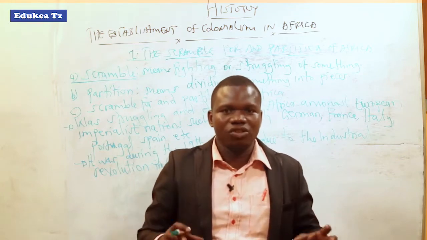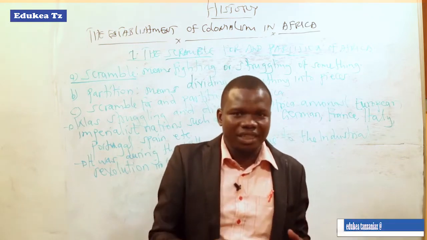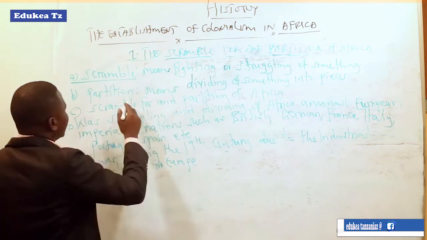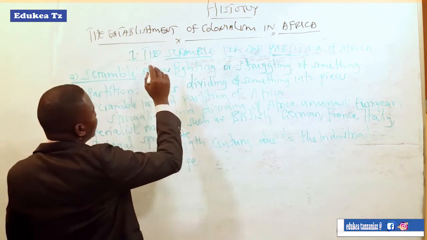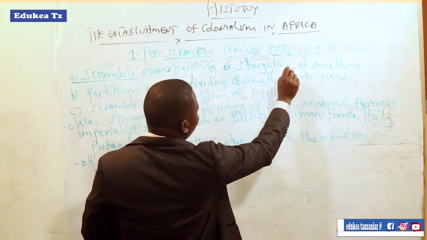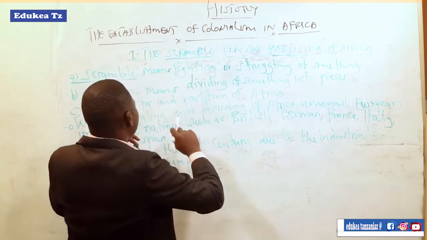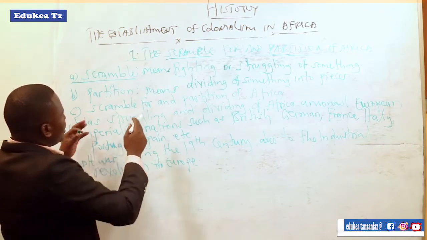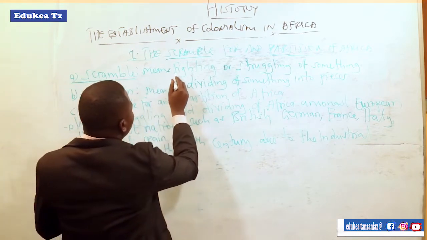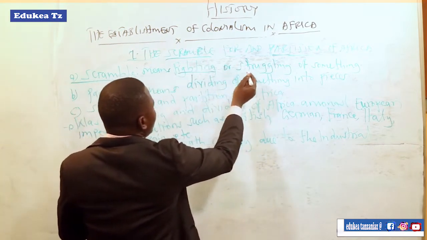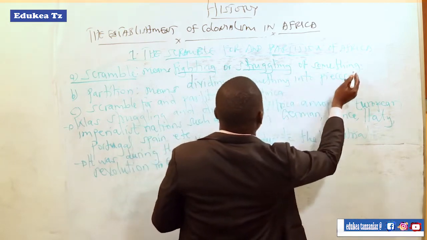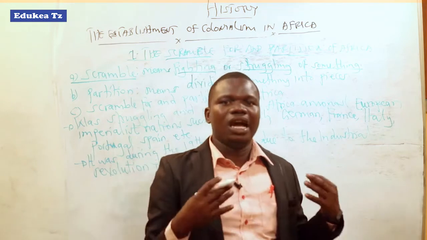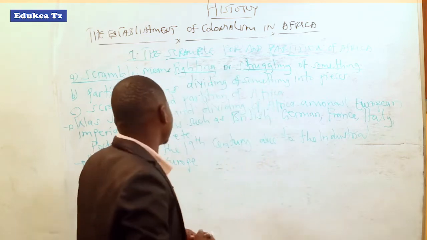The process of fighting over something is what we refer to as scramble. So scramble means fighting or struggling for something. It is a simple, clear, short definition. That is the meaning of scramble.